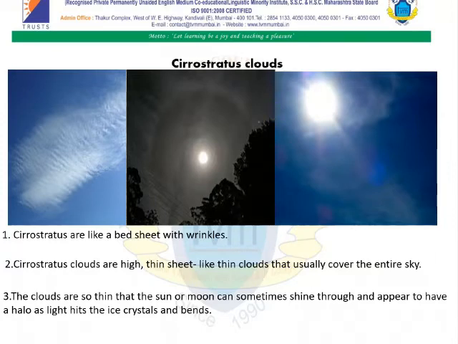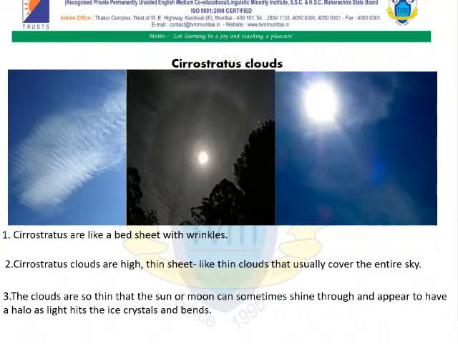We can see in the second image the clouds cover, or they are so thin that the sun and the moon are visible. They shine through and appear to have a halo. Now, what is a halo? Halo means a circle of white or colored light around the sun or moon.